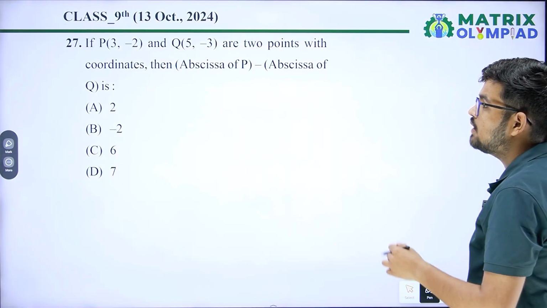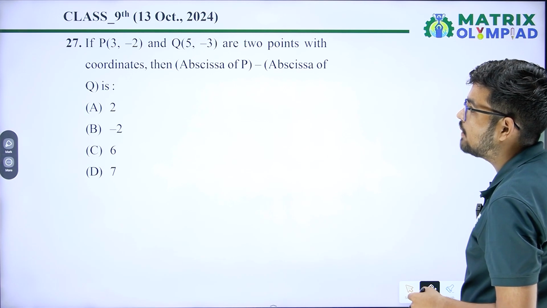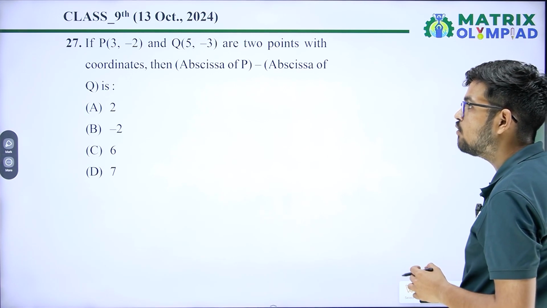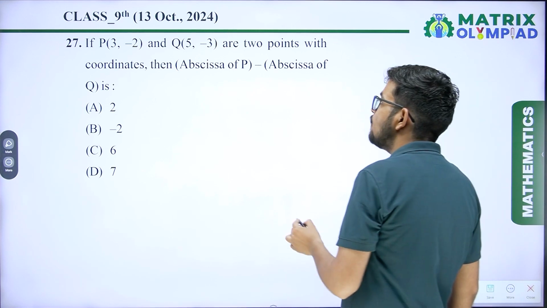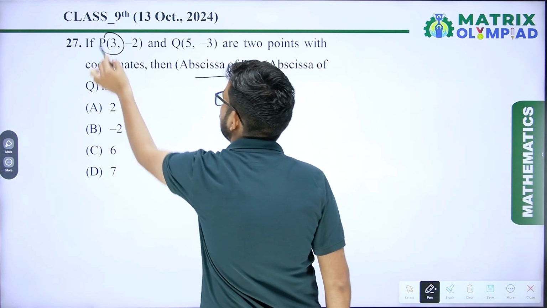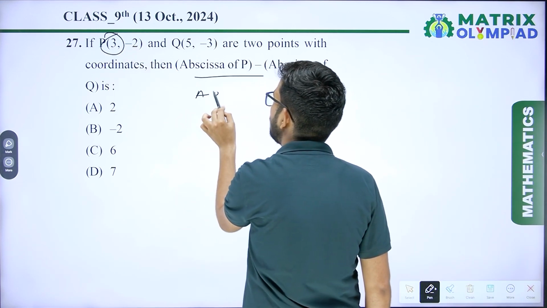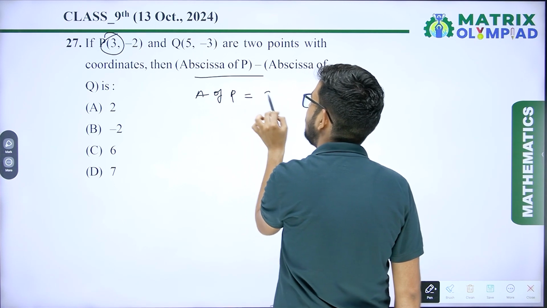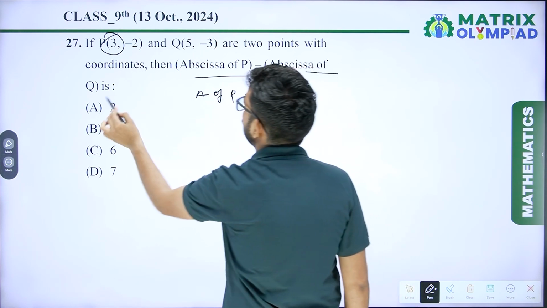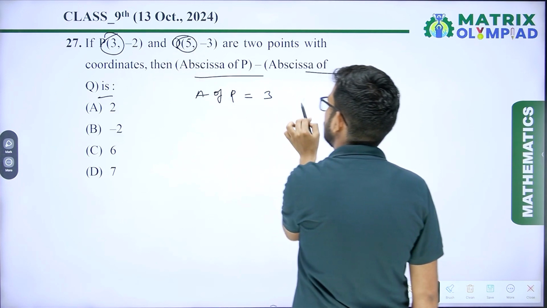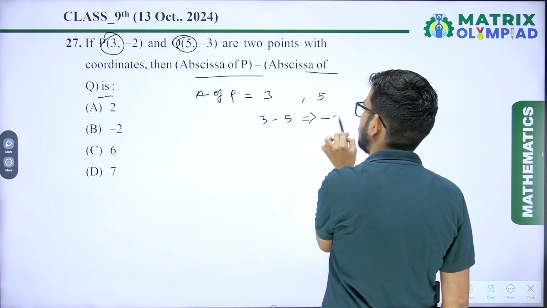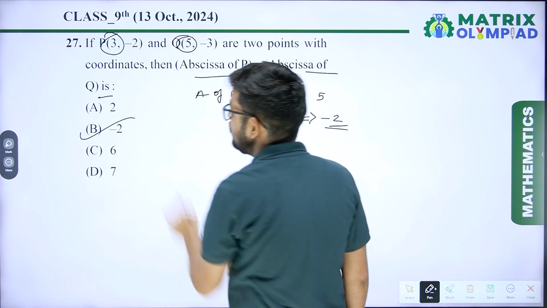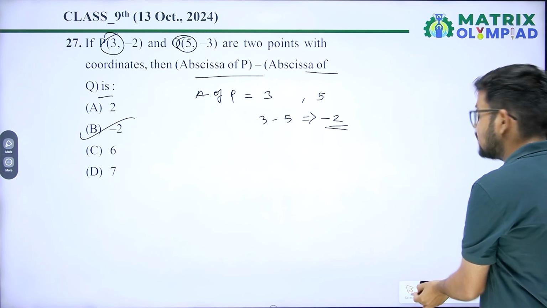Question number 27. If P(3, -2) and Q(5, -3) are two points with coordinates, then abscissa of P minus abscissa of Q. Abscissa of P means x coordinate of P. Abscissa of P equals 3 and abscissa of Q is 5. So abscissa of P minus abscissa of Q is -2. Option B will be the correct answer.